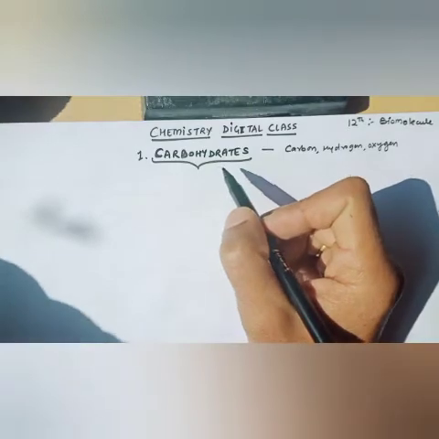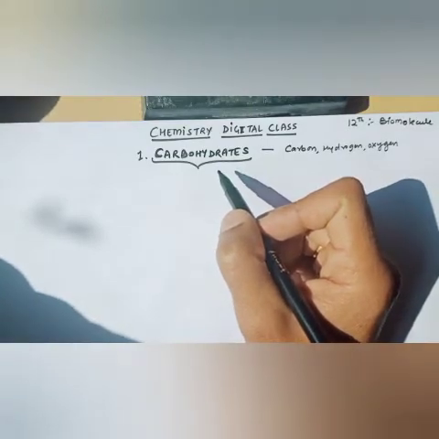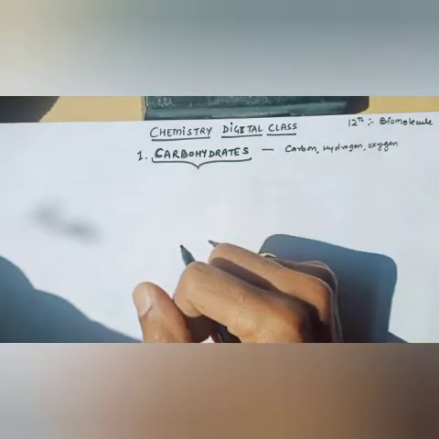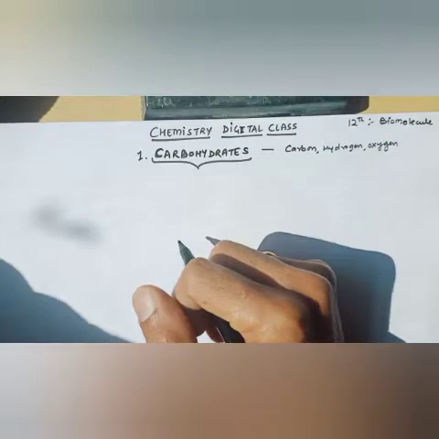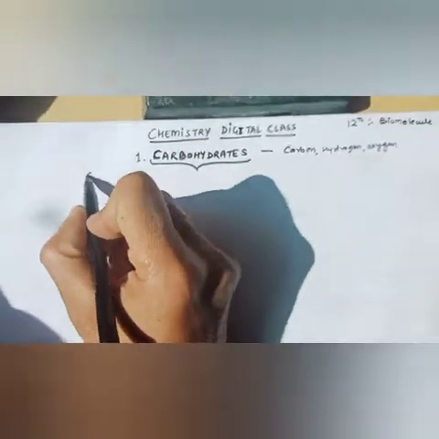And if I tell about carbohydrates, according to your book also, carbohydrates are primarily produced by plants and form a very large group of naturally occurring organic compounds. Some of the common examples of carbohydrates are cane sugar.